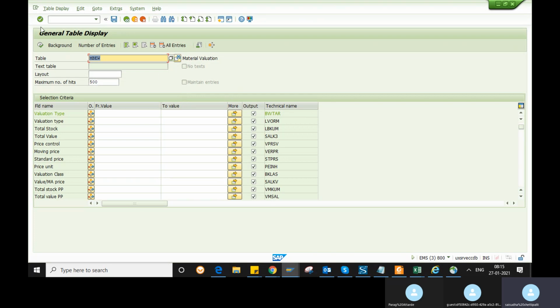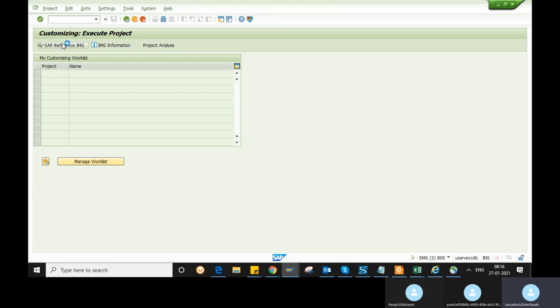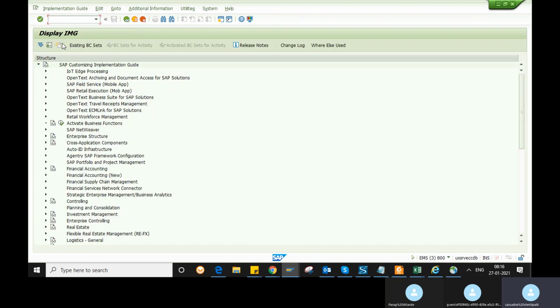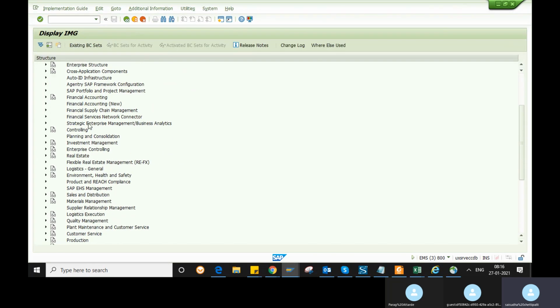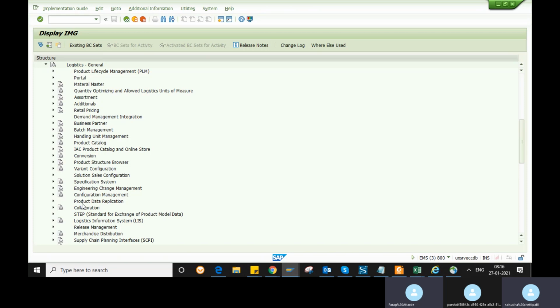And then in the configuration, let's see the configuration again. What is the path for material master config? Logistics General, and then Material Master.